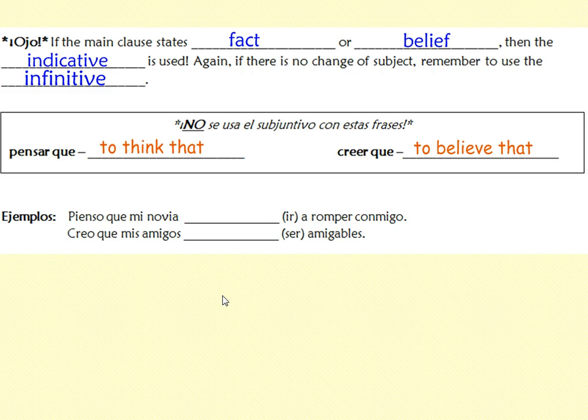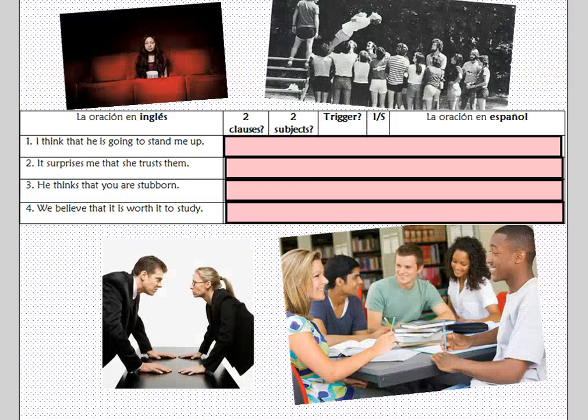For example, pienso que mi novia va a romper conmigo. I think my girlfriend's going to break up with me. Creo que mis amigos son amigables. I believe that my friends are friendly. In both of these sentences, there is a verb that expresses what is thought to be true or objective from the point of view of the speaker, so therefore the indicative must be used. Pause the video, give this one a try.